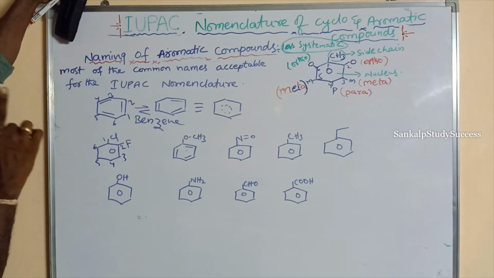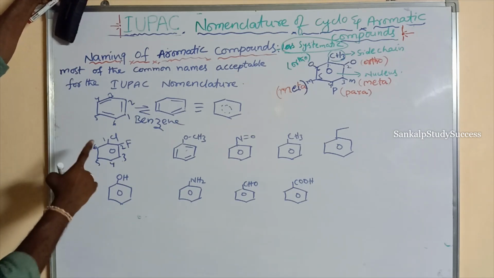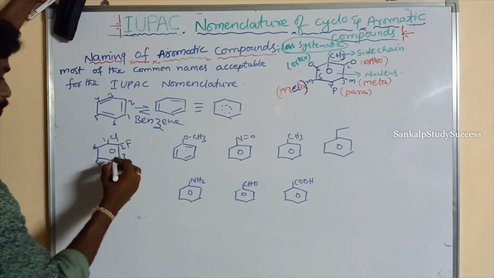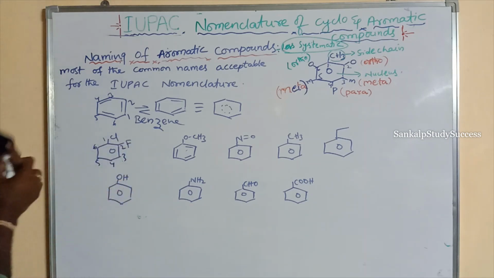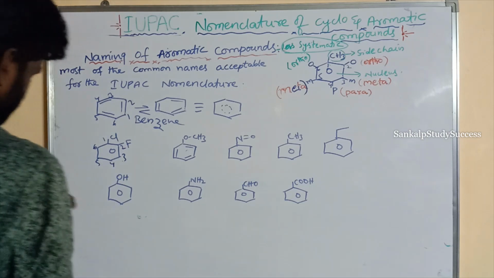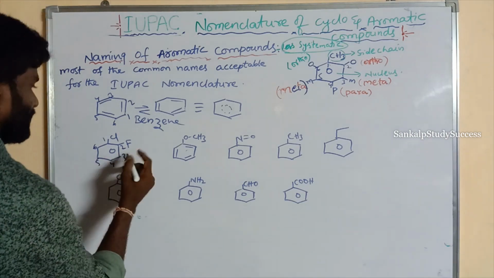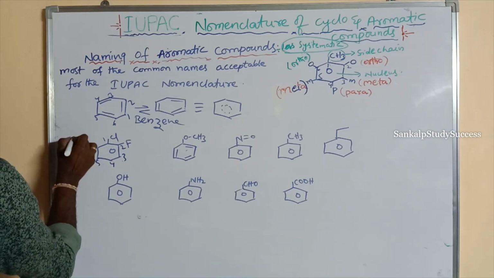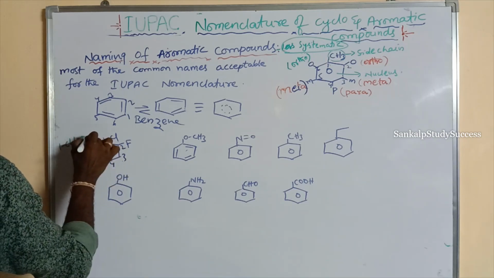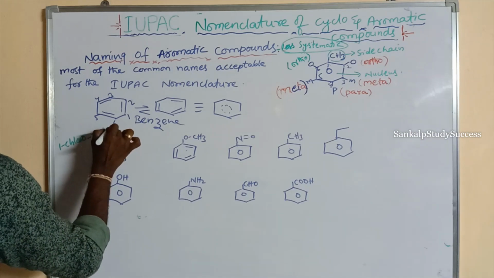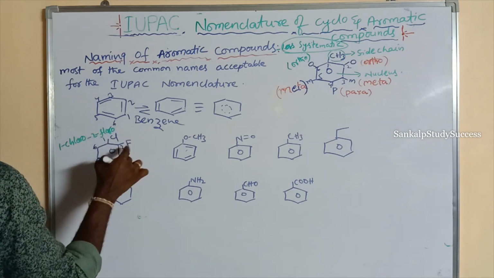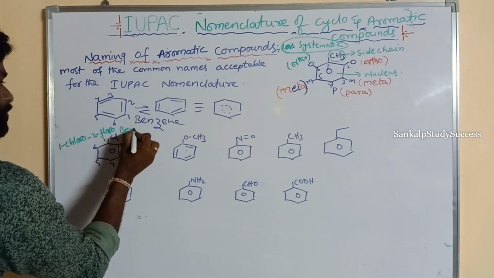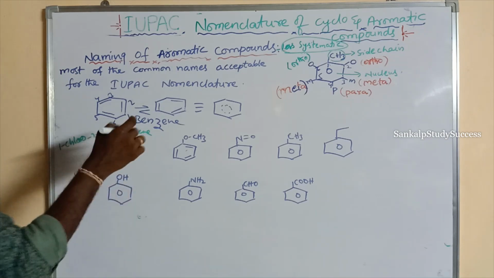The numbering is given based on alphabetical order. Here this is chloro, this is fluoro. So its name is 1-chloro-2-fluorobenzene.